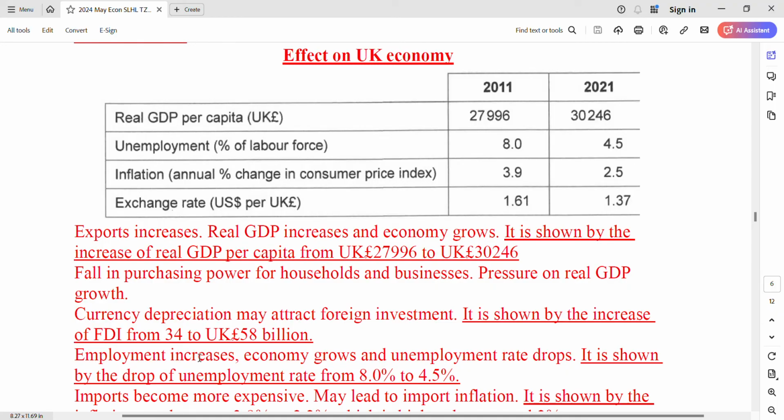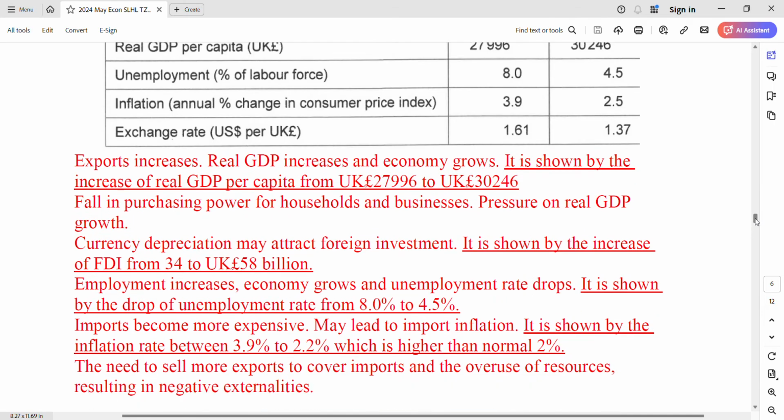Employment increases, yeah, because of the foreign investment, right? Employment will increase, economy will grow, unemployment rates will drop. Wow, everything is good about the foreign investment, okay. So it is shown by the drop of unemployment rates from 8% to 4.5%. Excellent. Also, imports become more expensive, which may lead to imported inflation, okay, but it is decreasing, right? But you can still say it's higher than the Western countries' expected 2% aim, right? It's still higher than that, so it can be shown by the inflation going from 3.9 to 2.2, but still higher than the normal one, right?